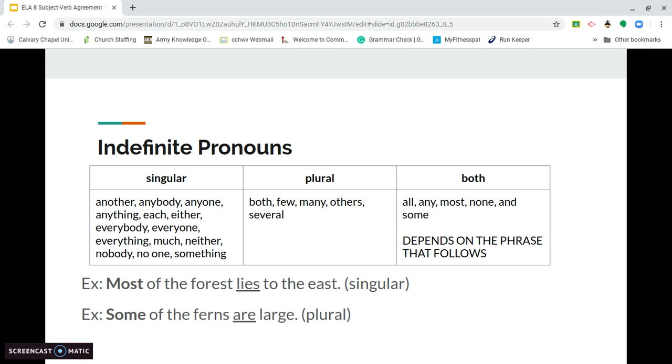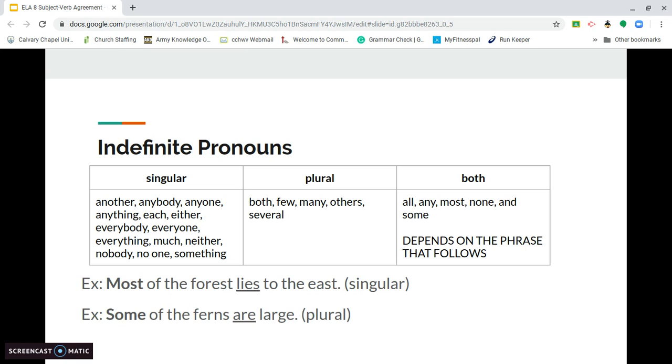In the next example, some of the ferns are large. Some is plural here. Why do we know that? If you think about the process we just went through with the previous example. Well, it is followed by the prepositional phrase of the ferns. Ferns is the object of the preposition, and it's plural, so you're going to choose the plural verb.